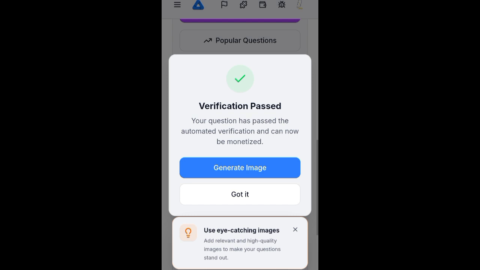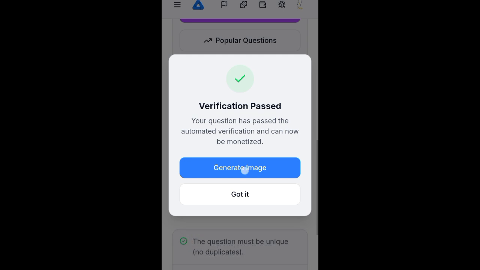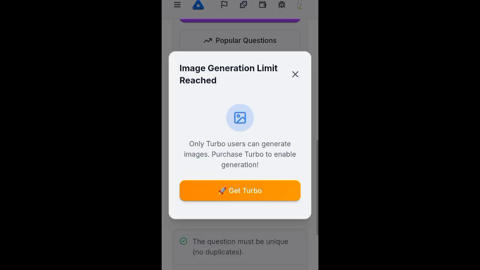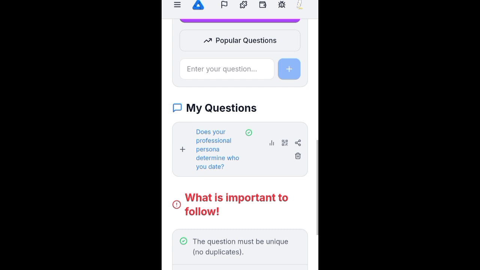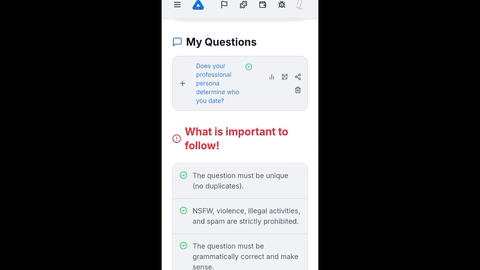So now I just did it and it told me verification pass. That is the first stage. In fact, that is all you need to do. All right. And already it has started getting paid. It has started paying me, but it's not going to reflect now, not until you've done this like 4 times. I think when you do it 4 times, it's definitely going to show you some dollars there.